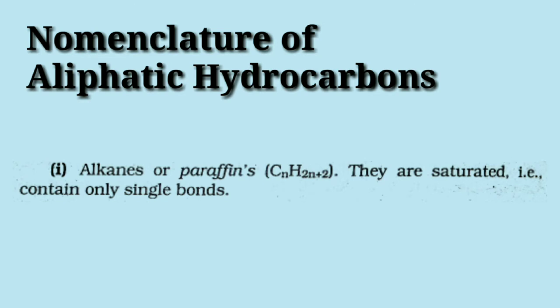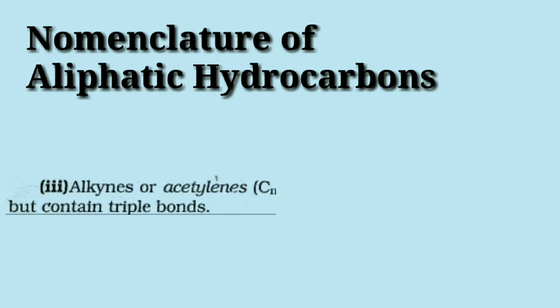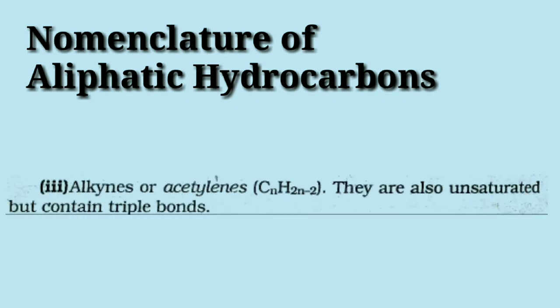On the other hand, alkenes or olefins are unsaturated compounds having the formula CnH2n. They contain one or more double bonds. That is, one could be a sigma bond and the other could be a pi bond. And the third, alkynes. They are also unsaturated compounds. Alkynes or acetylenes have the formula CnH2n-2. They contain triple bonds. That is, one could be a sigma bond and the other two could be pi bonds.